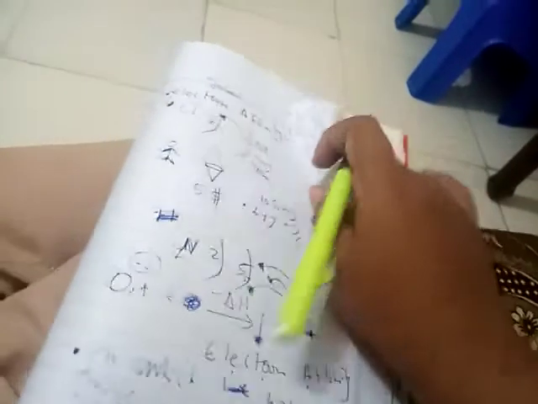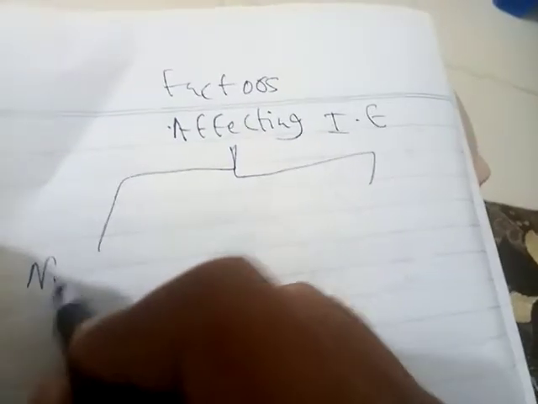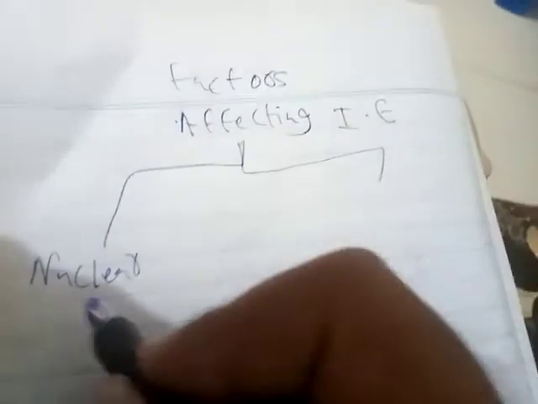Okay, so hope you guys enjoyed this one, but we still have one more topic remaining, which is the factors affecting ionization energy. We will be discussing the factors affecting electron affinity in the very next video. So let's look at the factors affecting ionization energy. We have got two factors here. In electron affinity we are having three factors as well.